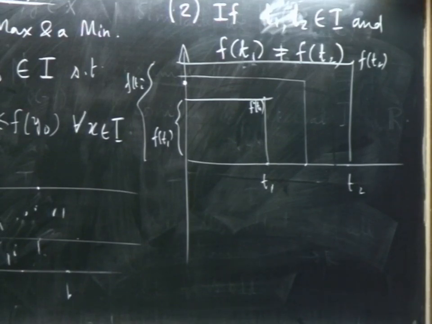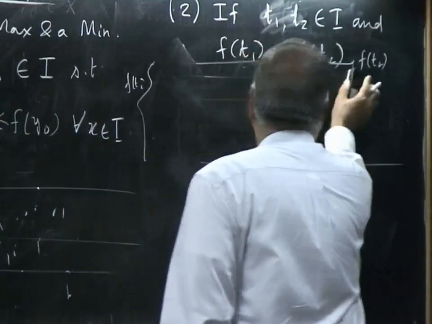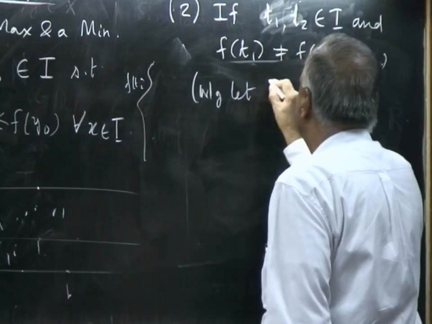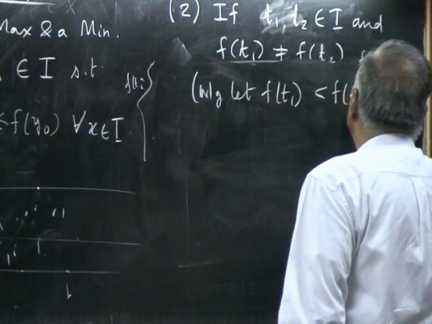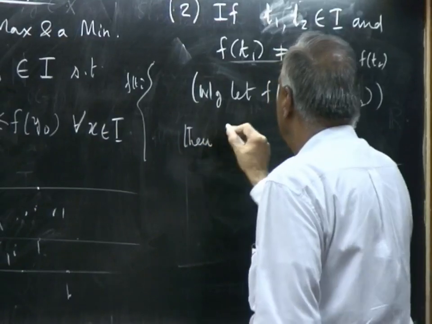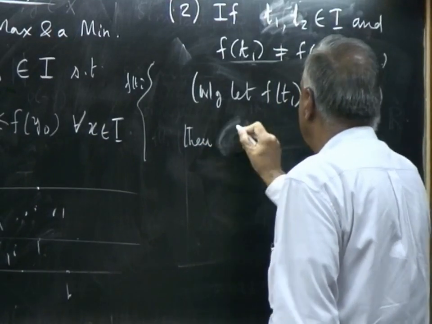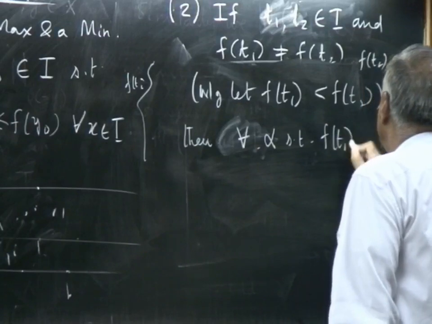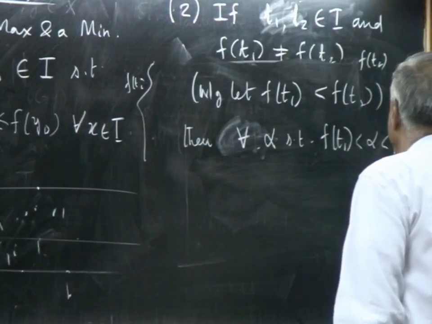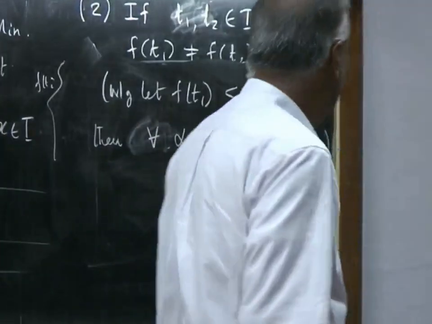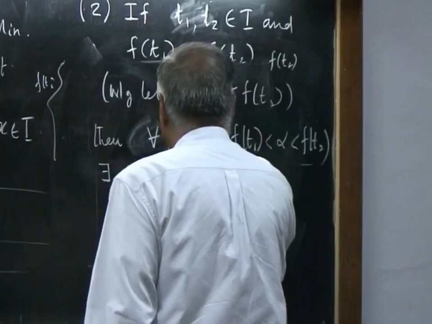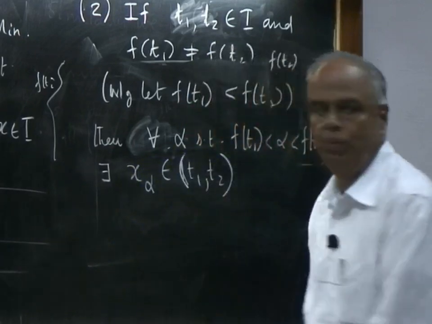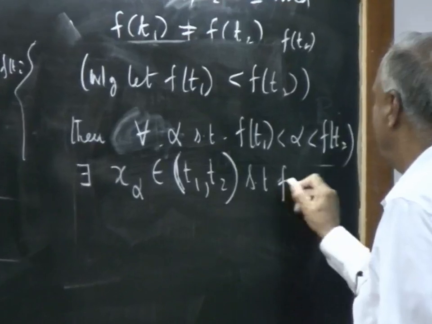So if f(t1) is not equal to f(t2), without loss of generality let f(t1) be less than f(t2), then for every alpha such that f(t1) is less than alpha less than f(t2), there exists a point x_alpha in the interval between t1 and t2 such that f(x_alpha) is equal to alpha.